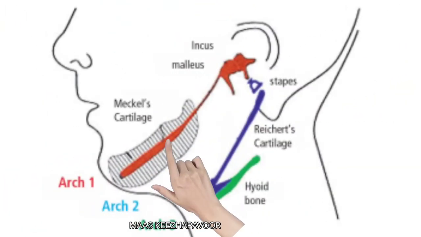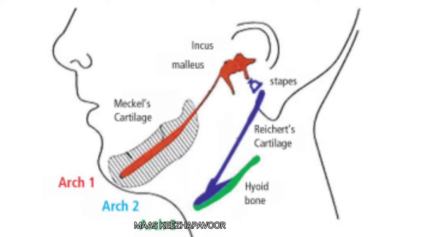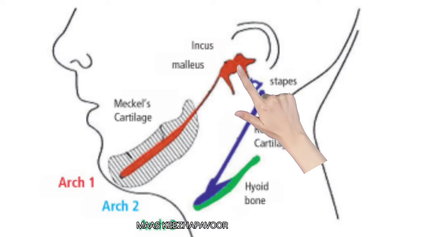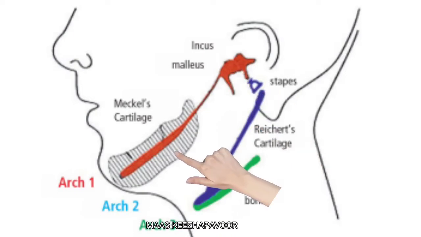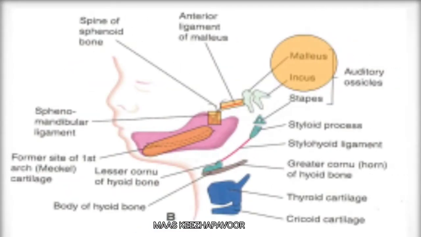The skeletal element from the first arch is Meckel's cartilage. The malleus, incus, and spine of sphenoid are developed from the dorsal end of the cartilage. The ventral part of the cartilage is surrounded by developing mandible. The dorsal part of the cartilage disappears and its perichondrium forms anterior ligament of the malleus and sphenomandibular ligament.